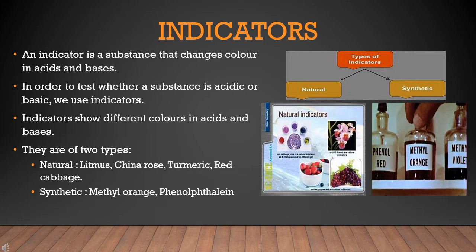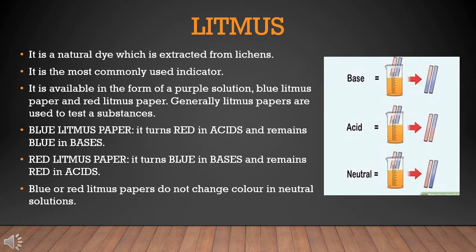An indicator is a substance that changes color in acids and bases. Indicators show different colors in acids and bases. Some examples of indicators are turmeric, red cabbage, and litmus. These are all natural indicators. There are certain synthetic indicators also, like methyl orange, phenolphthalein, etc. Litmus is the most commonly used indicator.